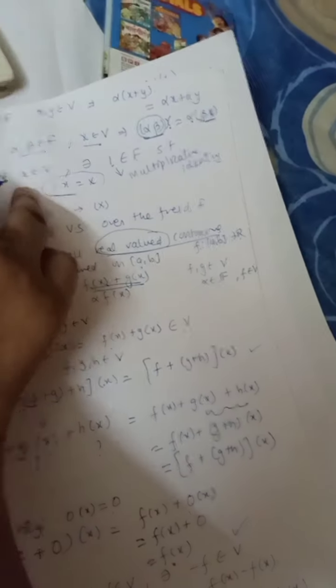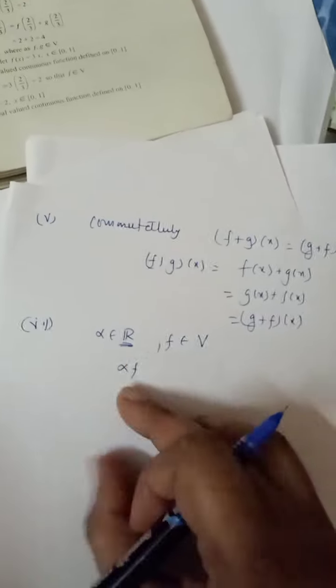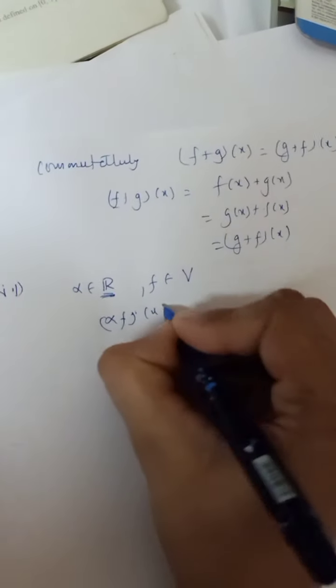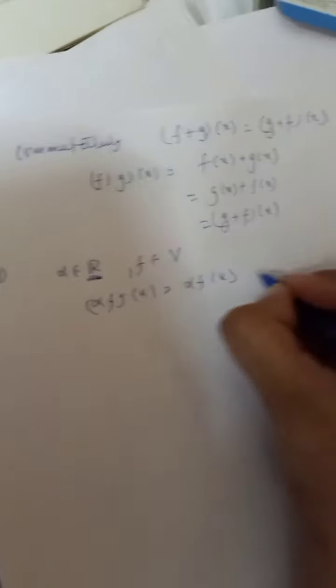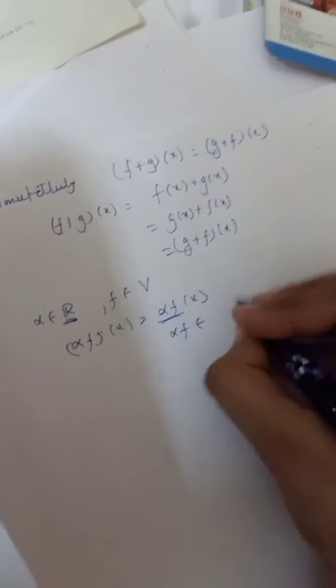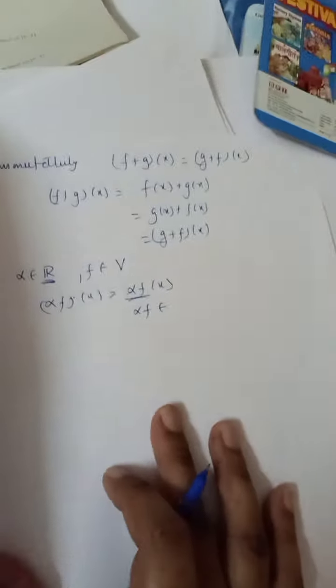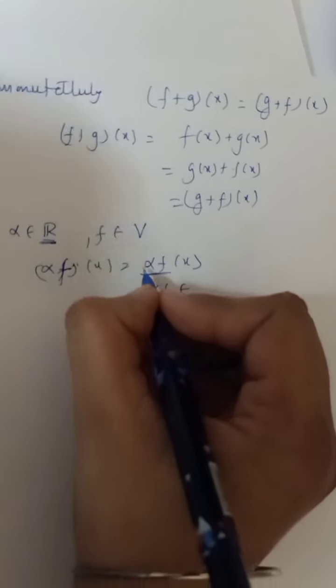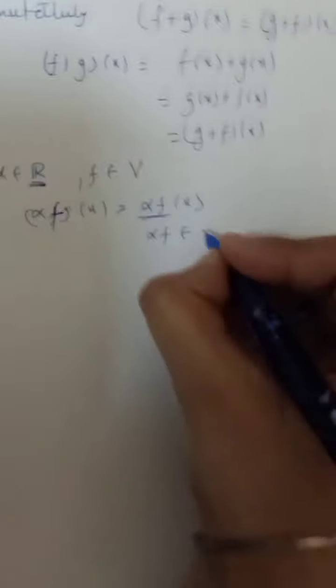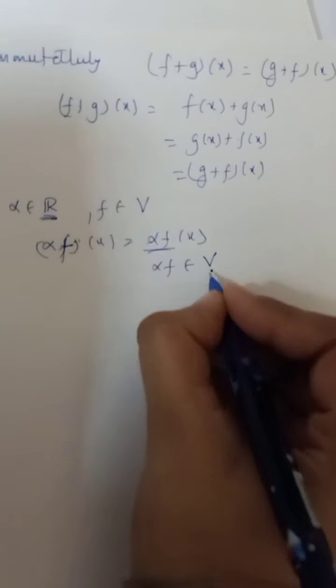Just observe, we are given (alpha f)(x) equals alpha f(x). So this will become alpha f(x), and of course it belongs to V, since f is a continuous function, and if we multiply it by some scalar, it will again be a continuous function, so it belongs to V.